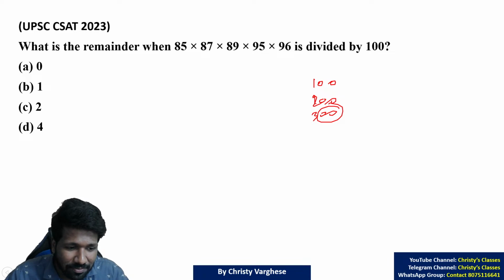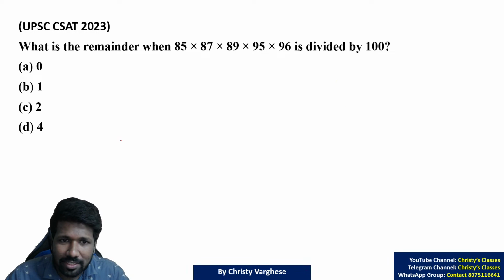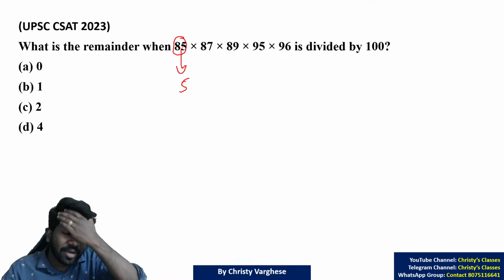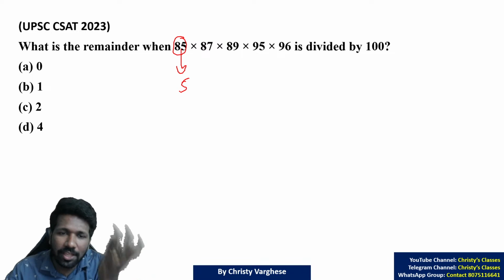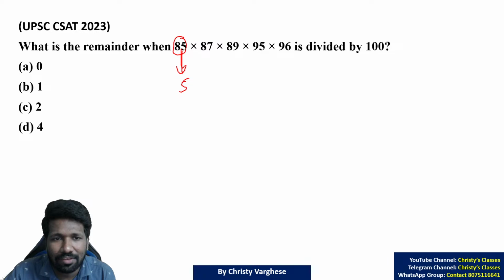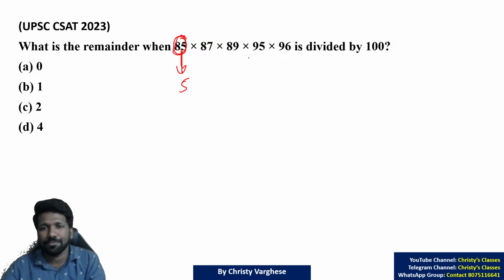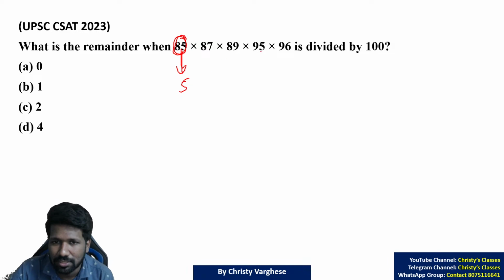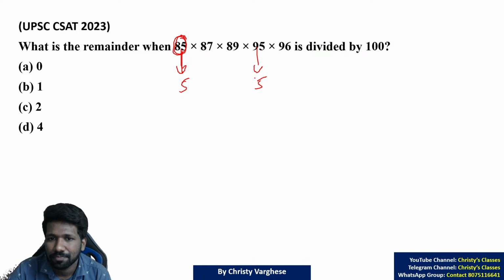No remainder, right? So if you look at this, you can take a 5 out of this. When we discussed LCM and HCF, we discussed prime factorization. Either you prime factorize or look at the numbers and say, there is a 5 anyway in this because this is a 5-ending number, so 5 is there. 5 into something is this. Here also there is a 5.